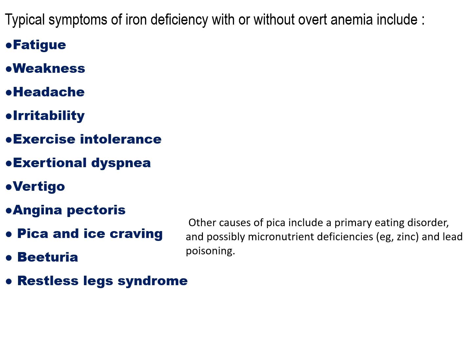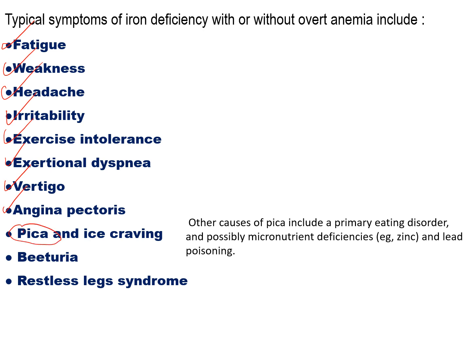The typical symptoms of iron deficiency with or without overt anemia are non-specific and could occur in a number of conditions. They include fatigue, weakness, headache, irritability, exercise intolerance, exertional dyspnea and vertigo. All are non-specific. Angina pectoris or exacerbation of angina is also a feature of severe anemia.